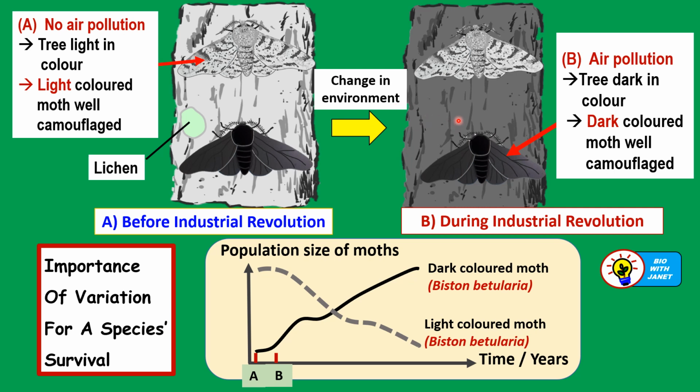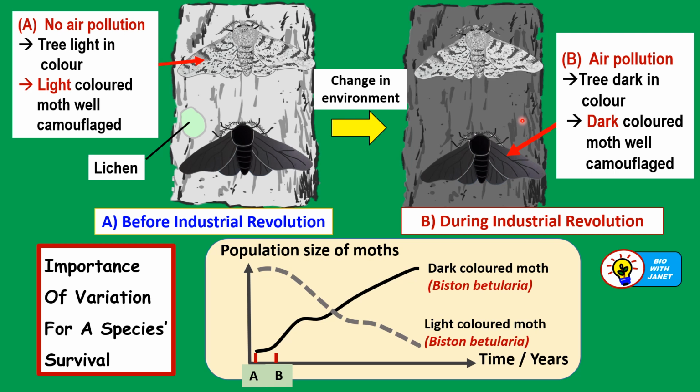From the 1760s onwards, the environment was filled with polluted air and soot from the factories that were built, right? So the tree bark became darker in color because there were carbon deposits on it. Apart from that, the pale colored lichen also died due to air pollution. So the trees became dark colored.